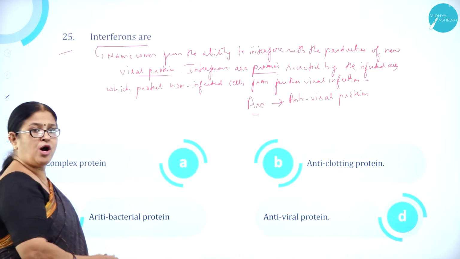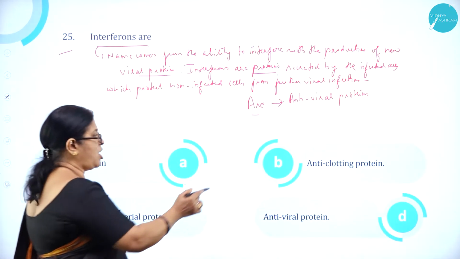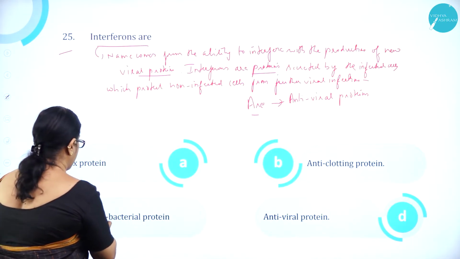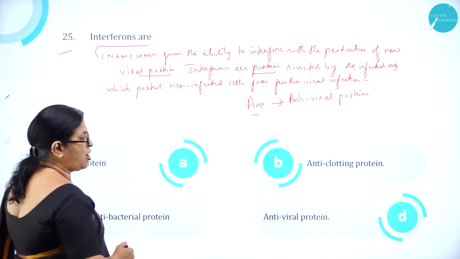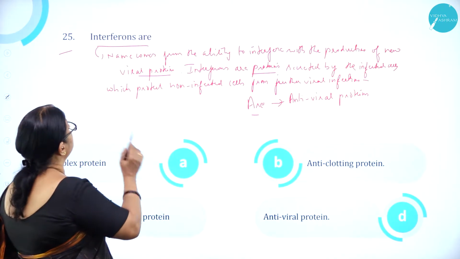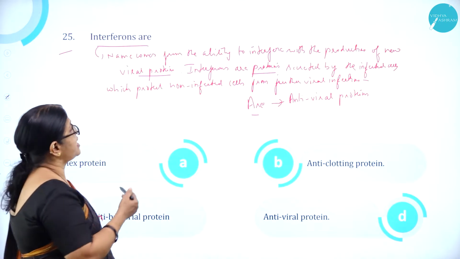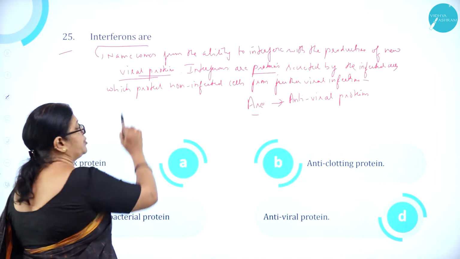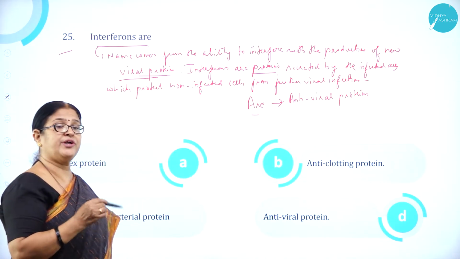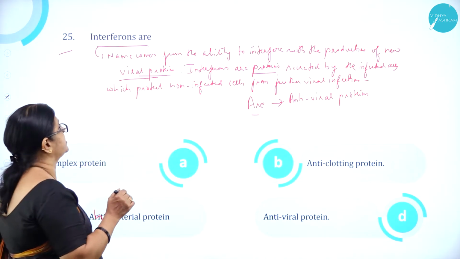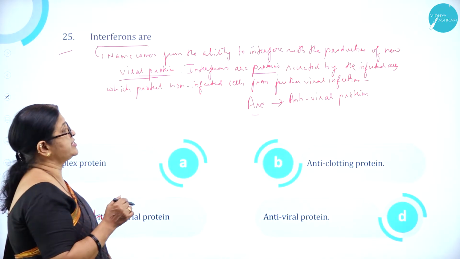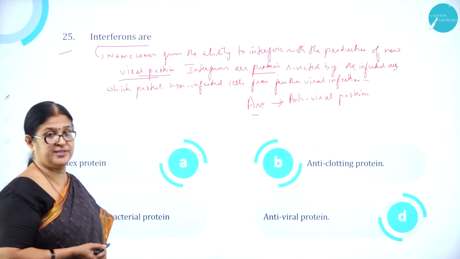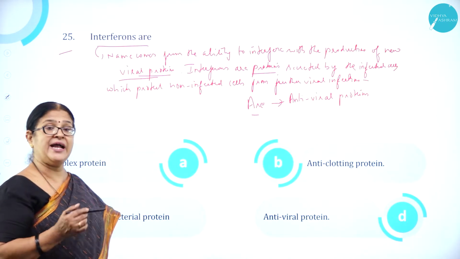Interferons are option A, complex protein, option B, anti-clotting protein, option C, antibacterial protein, and option D, antiviral protein. Interferons, as the name suggests, come from the ability to interfere with the production of new viral proteins. Interferons are proteins secreted by infected cells, which protect non-infected cells from further viral infection, acting as antiviral proteins.